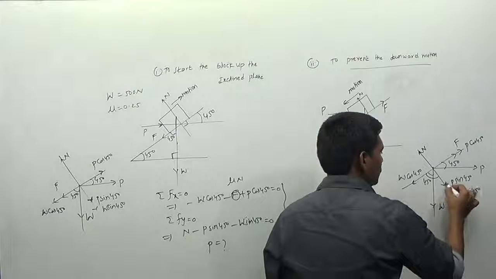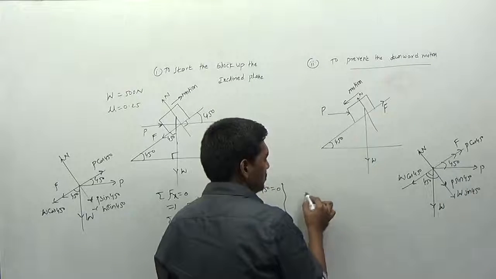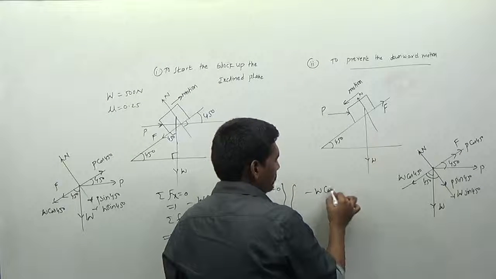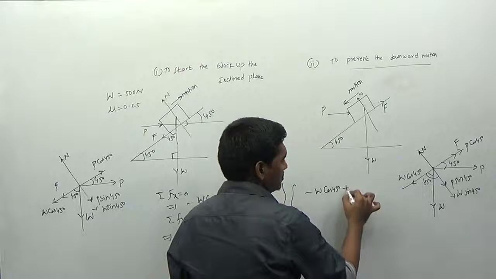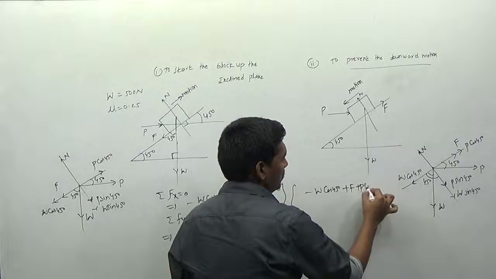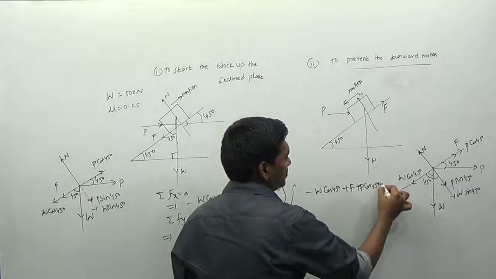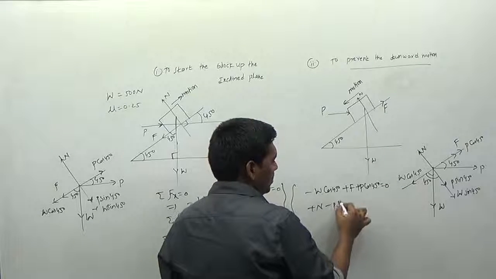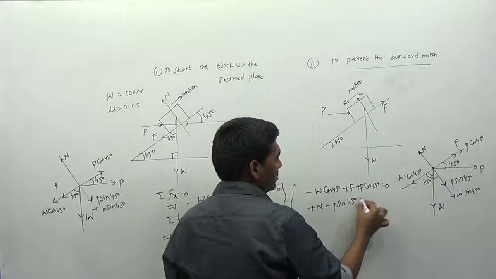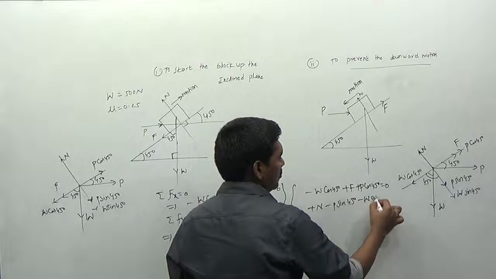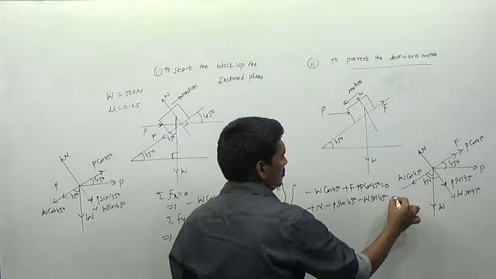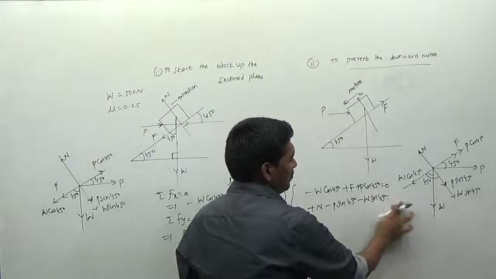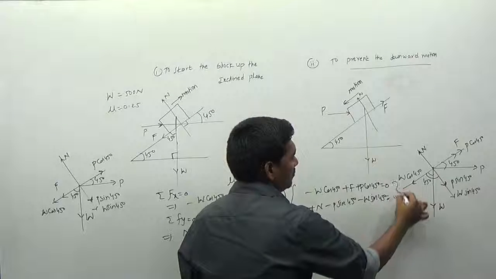Therefore, I want to represent the equations here. So the first equation I am writing sigma Fx is equal to 0. So minus W into cos 45 degrees plus F plus P into cos 45 degrees is equal to 0. And I can write plus N minus P into sin 45 degrees minus W into sin 45 degrees is equal to 0. So if you solve these two equations, you can get some other value of P.